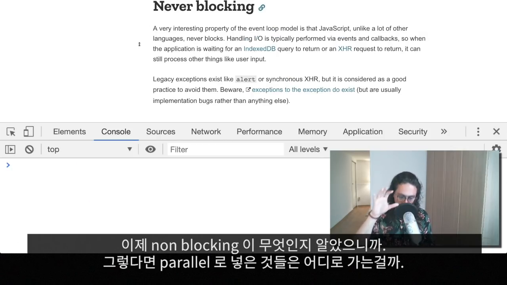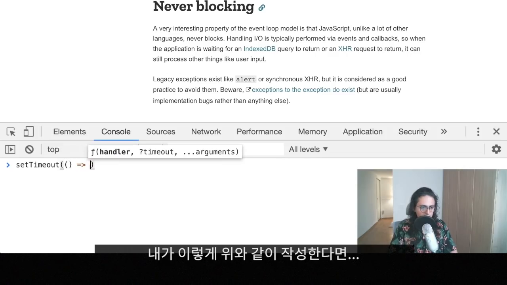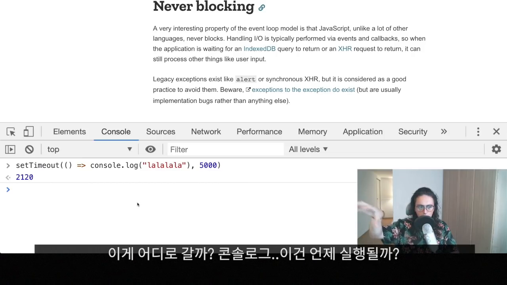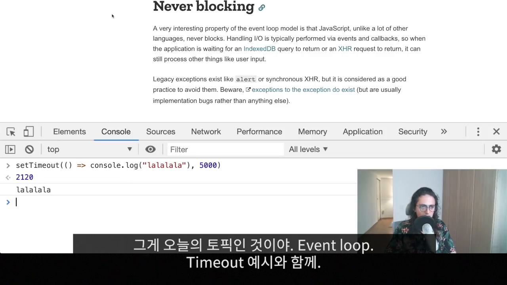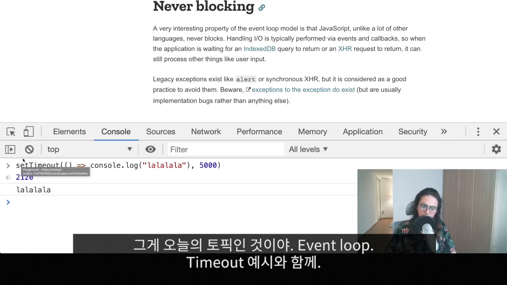That's nice. Now that we know what non-blocking is, we need to look into where JavaScript puts all the other things that happen in parallel. Where do they go? For example, if I set a timeout and my timeout will just say console log, and it will do it in 5 seconds. Where does that go? Who's keeping track of that? Where is the console log in 5 seconds happening? Where is it going? This is what we're going to talk about today. That is the event loop, with the example of set timeout.